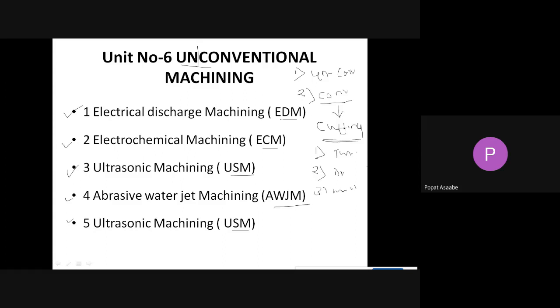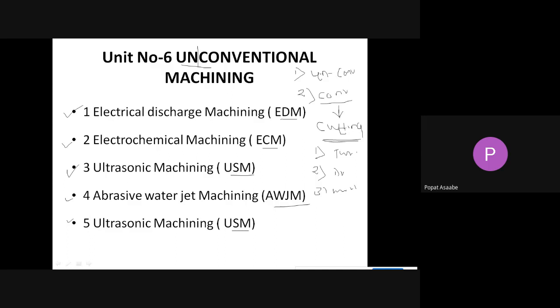But this condition is not applicable for unconventional machining. In unconventional machining, we do not remove the material from the workpiece with the help of a cutting tool. We are not using a cutting tool. Then how can we remove the material? In unconventional machining, we remove the material from the workpiece with the help of energy.